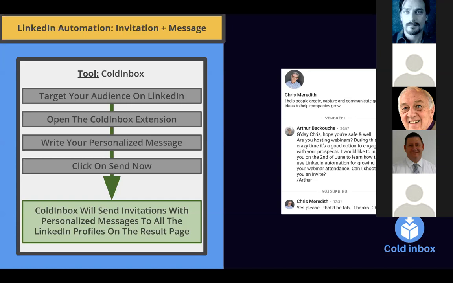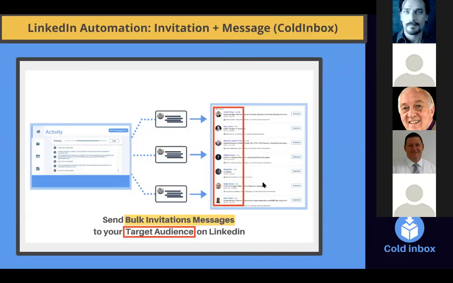To do that, I use CallInBox, a Chrome extension. I can write a personalized message, click send, and reach 2,000 people. That's the main value of this tool. The main goal is to send bulk invitation messages to your prospects and your audience on LinkedIn. That's how you will find your attendees and future participants for the webinar.